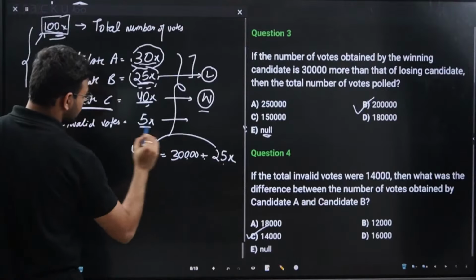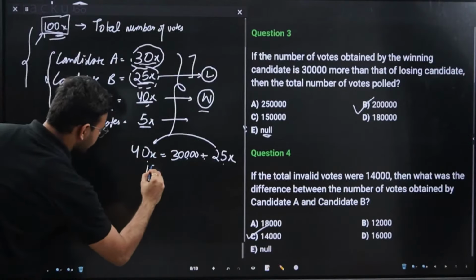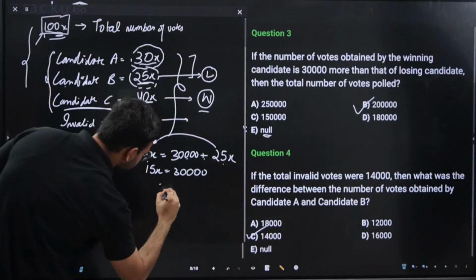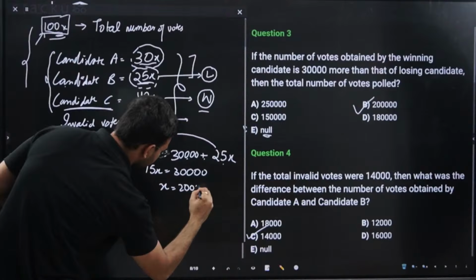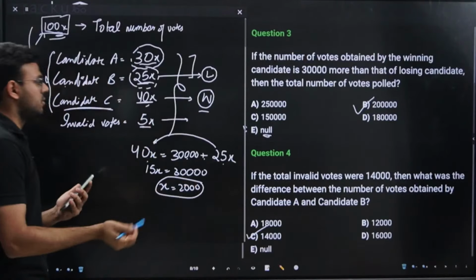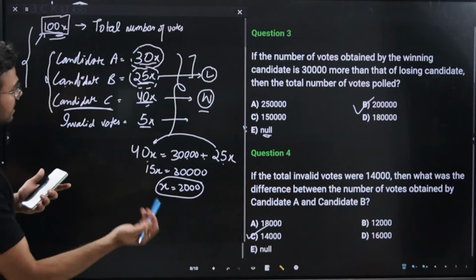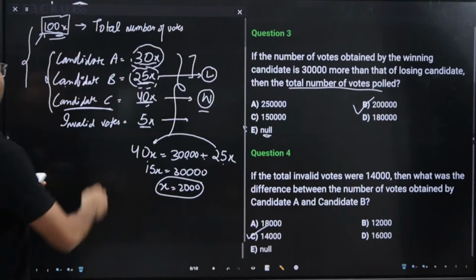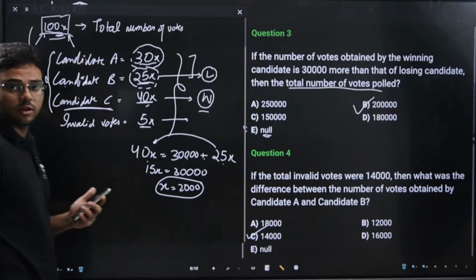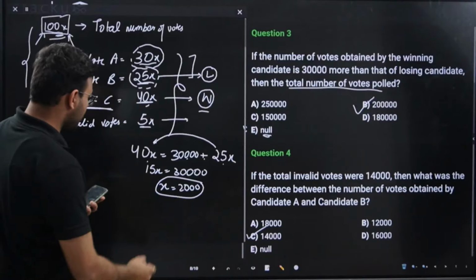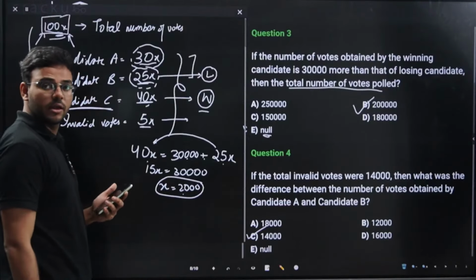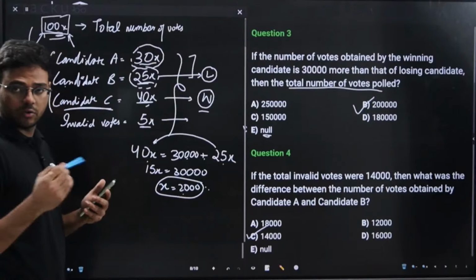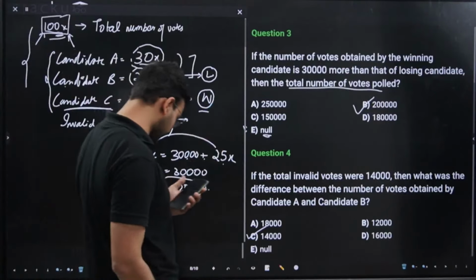I'll bring 25x to the left hand side. So this will be 15x is equals to 30,000, and x is equals to 2,000. It is asking about the total number of votes polled. Total number of votes polled is 100x. I have assumed initially that the total number of votes polled is 100x. Now if my value of x is 2,000, 100x will be 2 more zeros put at the end. So this will be equal to 2,000 into 100, which is 2 lakh, and therefore option B is the correct answer.